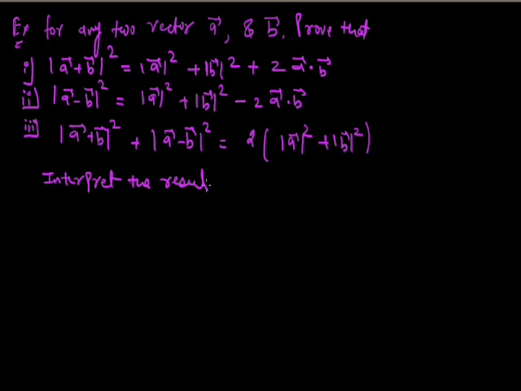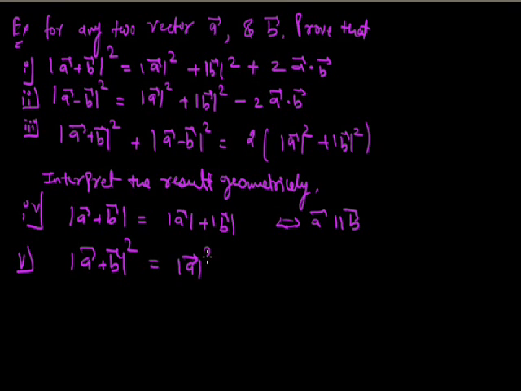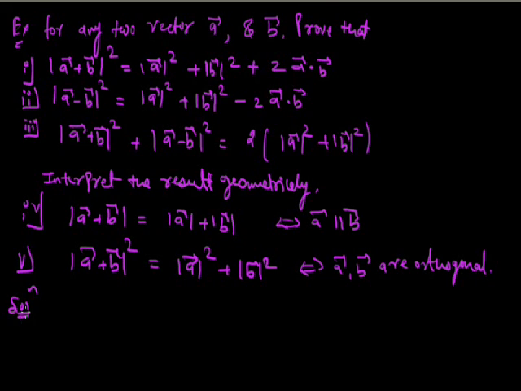Interpret the result geometrically. Fourth, magnitude of A vector plus B vector is equal to magnitude of A vector minus B vector. Fifth, magnitude of A vector plus B vector is equal to magnitude of A vector plus magnitude of B vector. So A vector is parallel to B vector. Sixth, magnitude of A vector plus B vector whole square is magnitude of A vector square plus magnitude of B vector square. A vector and B vector are orthogonal. Let's see the solution of this.